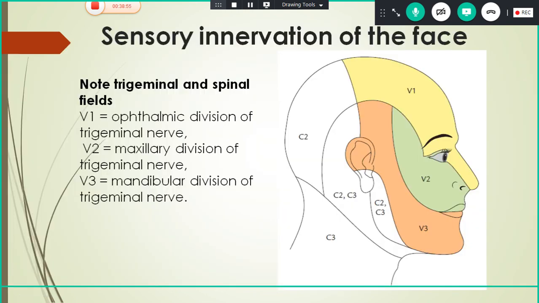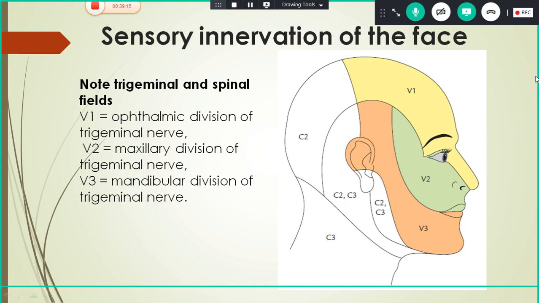Next we'll go to the sensory innervation of the face. This is an important 5-mark question, sensory innervation. Actually, the face sensation is mainly supplied by the 5th cranial nerve, the trigeminal nerve. The trigeminal, tri means 3, it has 3 divisions.